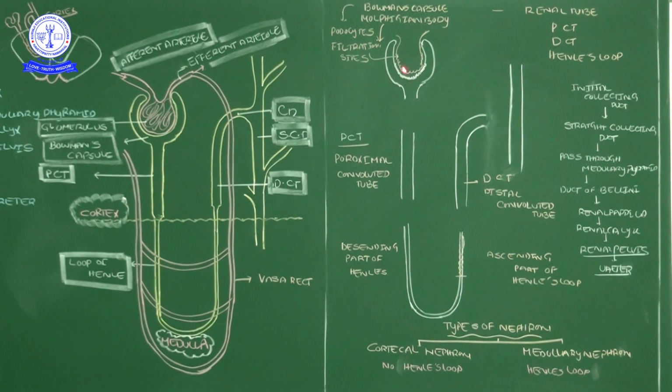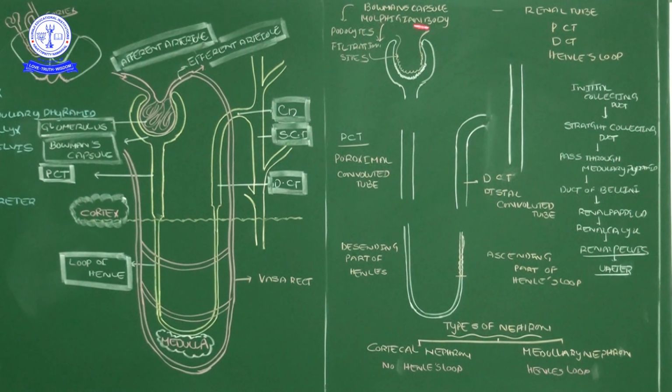This is the Malpighian body, this is the proximal convoluted tube, this is the Henle loop, this is the distal convoluted tube, this is the collecting duct, the straight collecting duct. Except the Malpighian body, the proximal convoluted tube, Henle loop, distal convoluted tube and collecting duct are all called the renal tube.